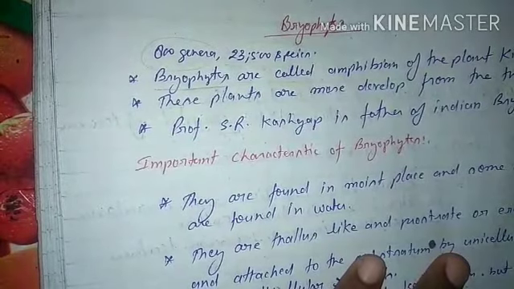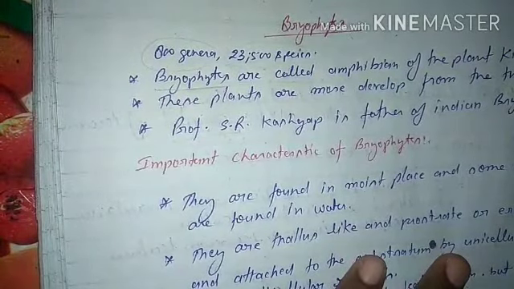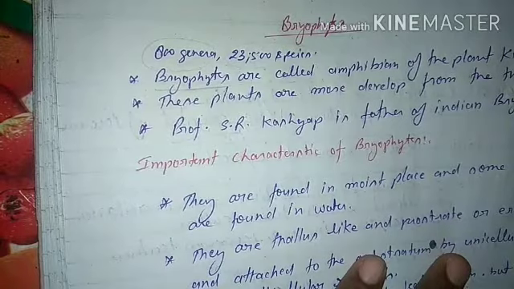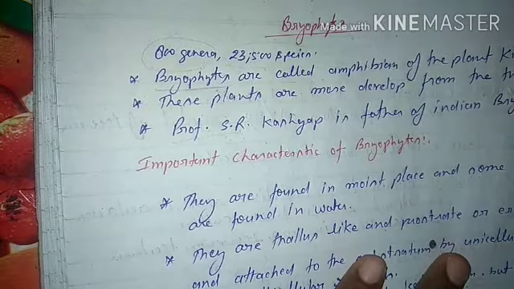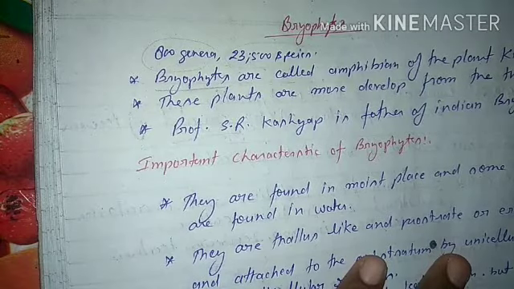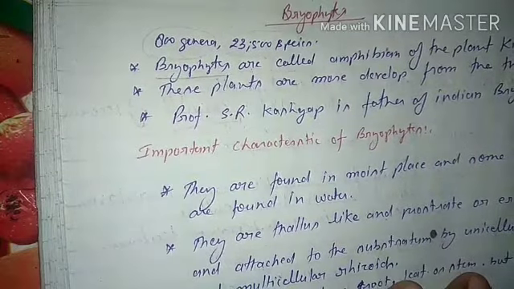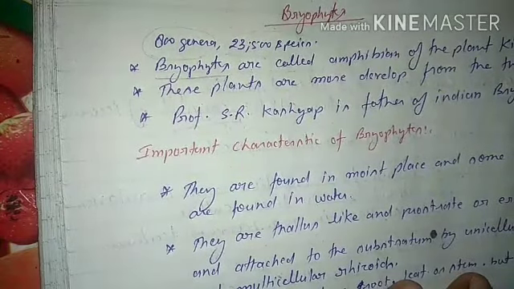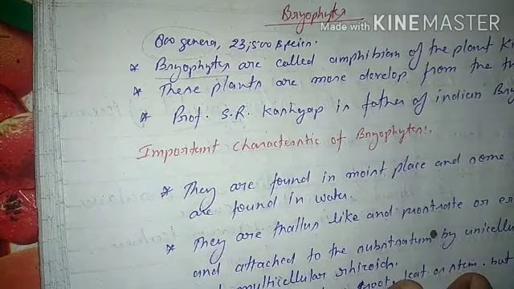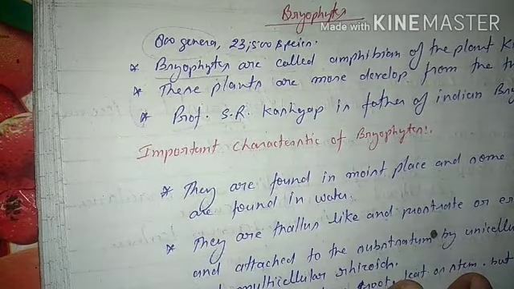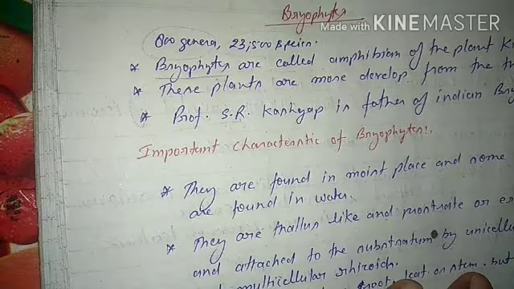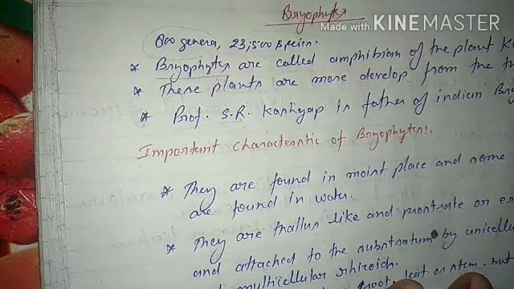The body is thallus-like and prostrate or erect. Second, it is attached to the substratum. Substratum means any stone, any wall. So bryophytes are attached to the substratum by unicellular and multicellular rhizoids.